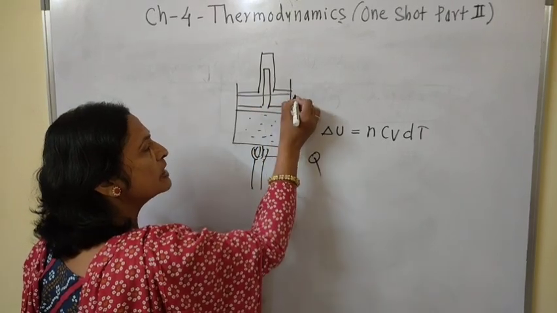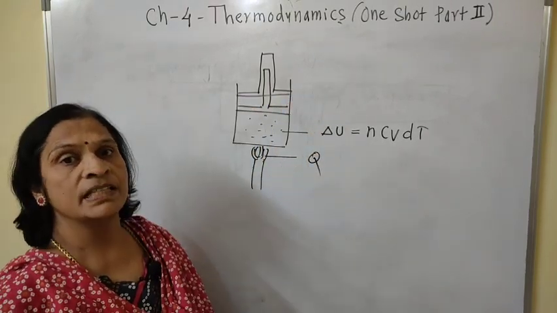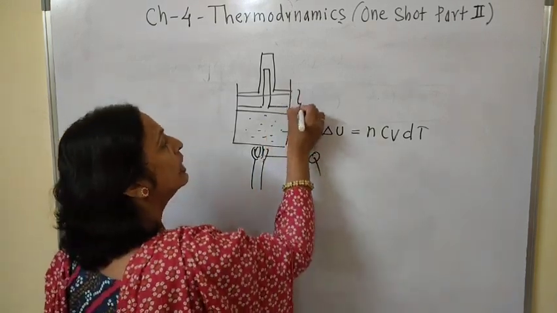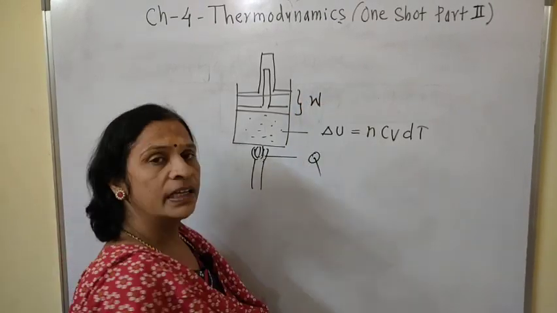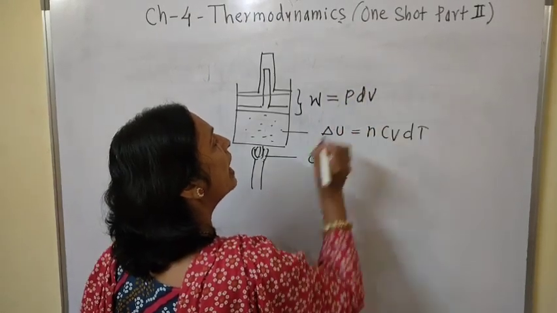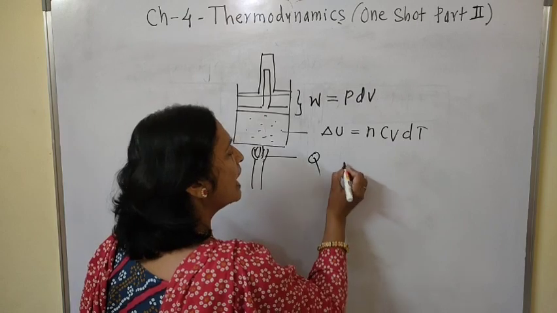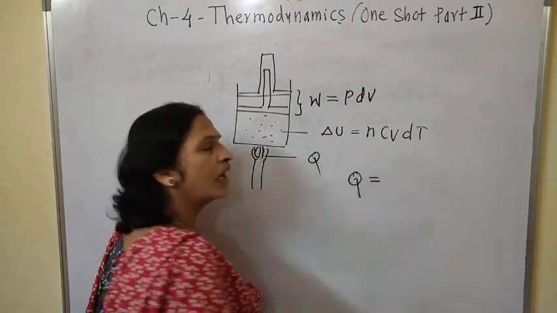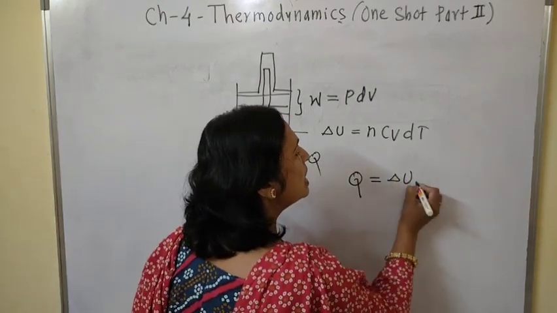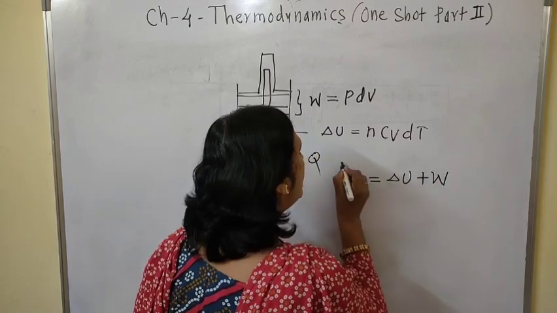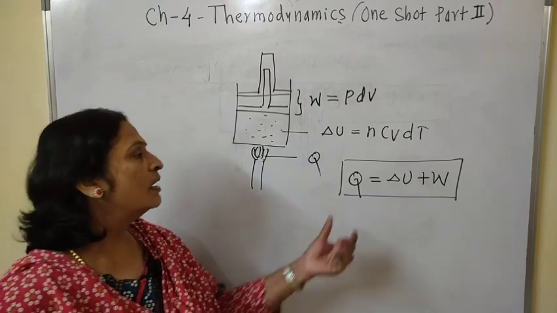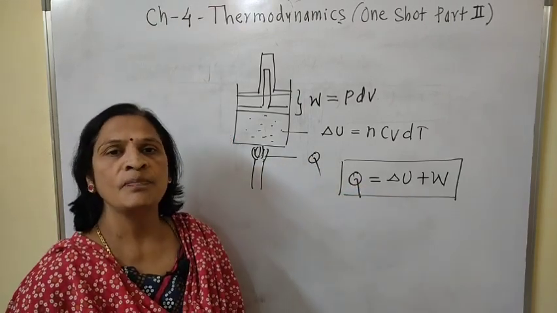When the piston moves upward, there is a force and also a displacement, and therefore W is the total work done in this process, which is nothing but P delta V. Therefore, the mathematical statement of the first law of thermodynamics is that Q equals the sum of the change in internal energy and the external work done. This is the mathematical form of the first law of thermodynamics.